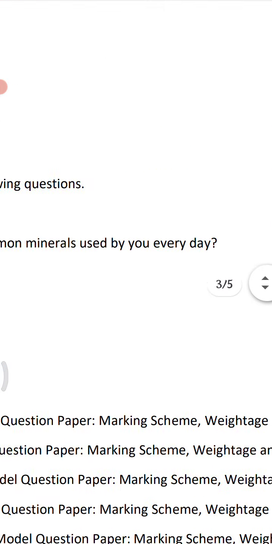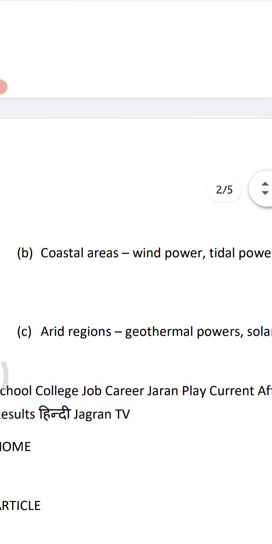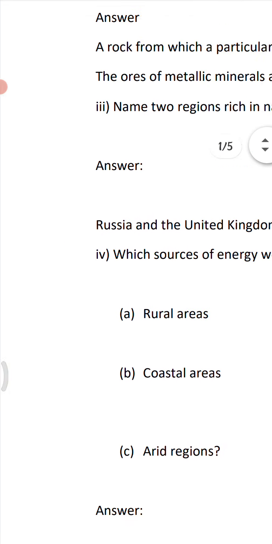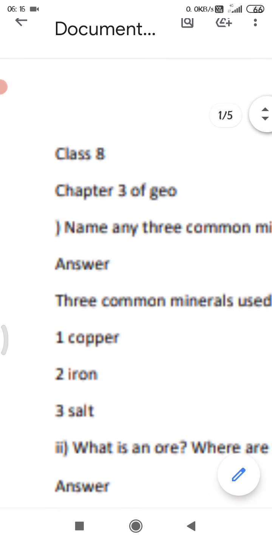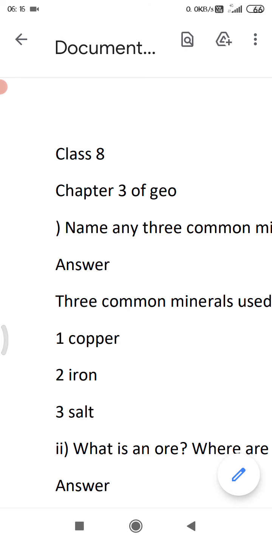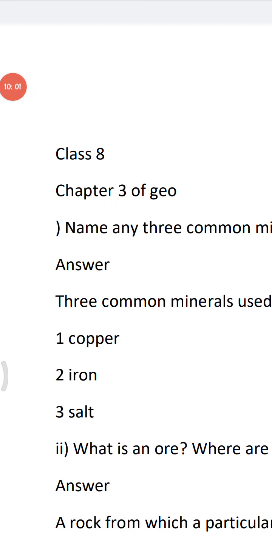I think there should not be any kind of problem in these questions, but if you find any question, any query, you can discuss with me in the class. Even then, I would say try to find out your own answer also and match with it and then do it.